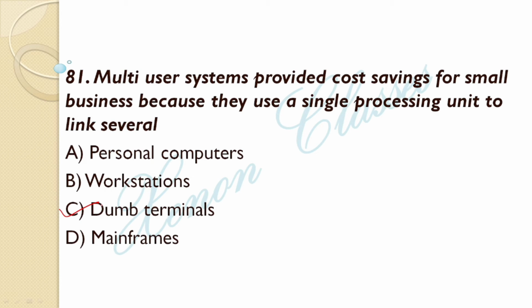In small businesses, multi-user systems are used because a single processing unit is linked to several systems, providing cost saving. These are called dumb terminals. Next question.